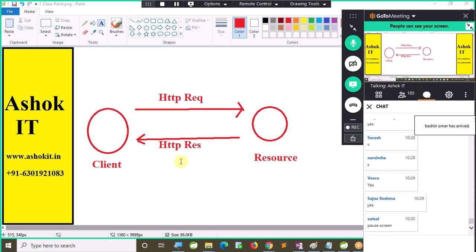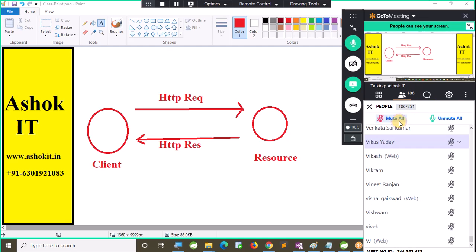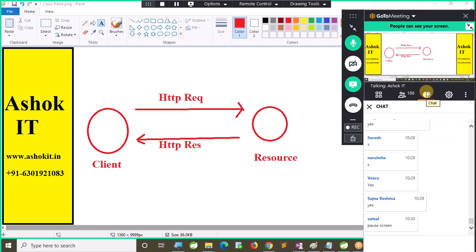Once the client sends a request and the resource sends the response, that client information will not be available in the server. That is the third principle: communication is stateless. That means we should not do session management in the REST API. Session should not be used in the REST API.